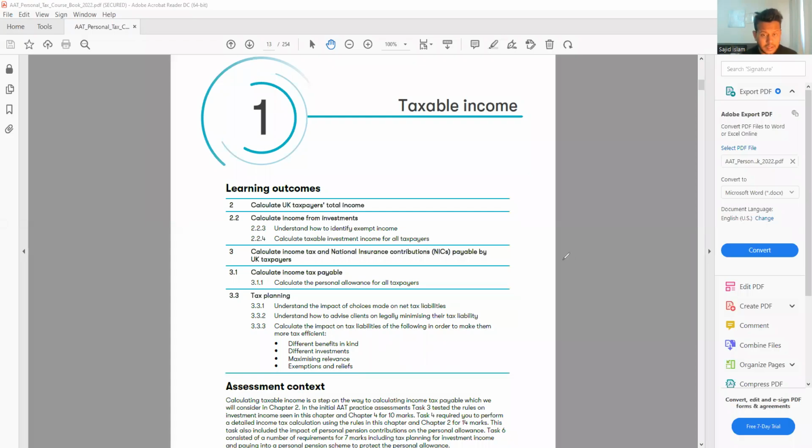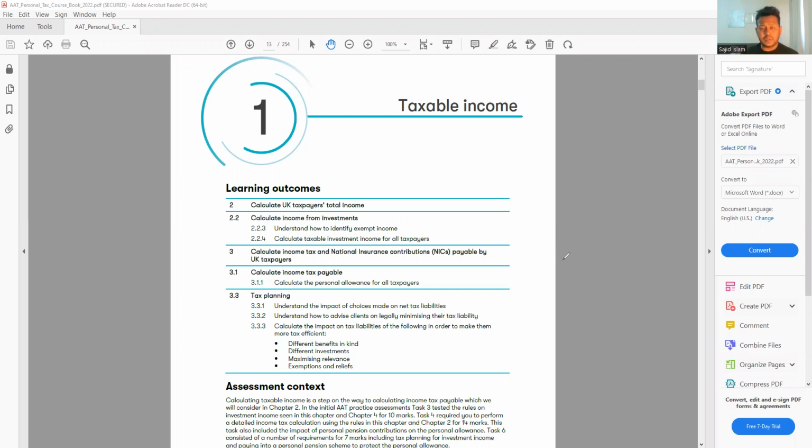Hello, everyone. This is our first session for the personal tax, and we're going to start from chapter number 1. And we're going to look at chapter 1 and chapter 2 in this session. I'm going to explain all the taxable income and income tax rules we have. And also, we're going to do some activity together. And hopefully, after this, we'll understand the basic implication for our tax.